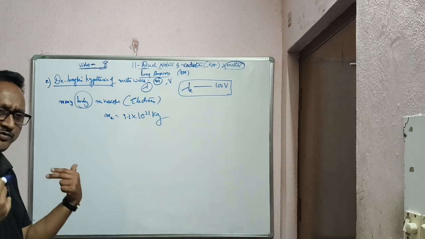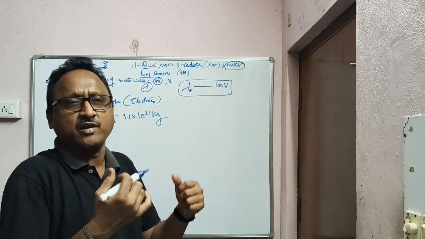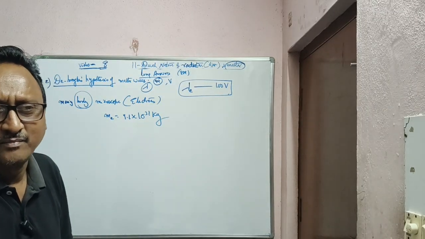If you compare with the mass of a human body, 70 kg, even though the human body is running, you cannot find out its wave nature.